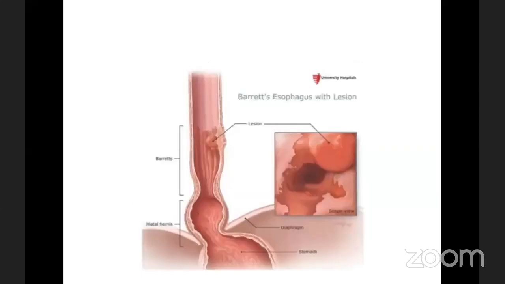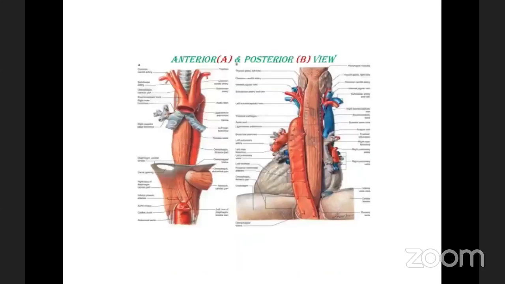So then comes another entity, Barrett's esophagus. Normally, the lower end of the esophagus is lined by squamous epithelium. If the lining epithelium changes from squamous to columnar epithelium, then we call it Barrett's esophagus. It is one of the pre-malignant lesions. These lesions can be reversible in a few of the patients, but if it goes unnoticed, it will definitely develop into an adenocarcinoma of the gastroesophageal junction. So that is again a very important entity in understanding the development of the cancer.